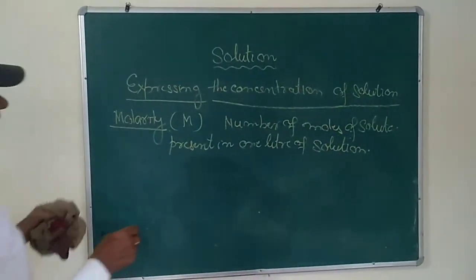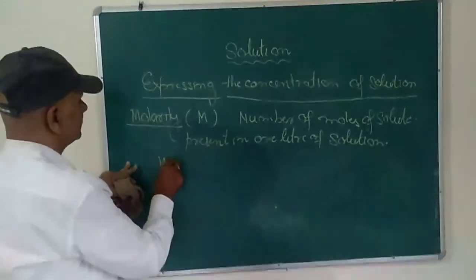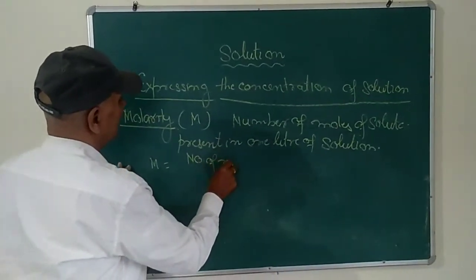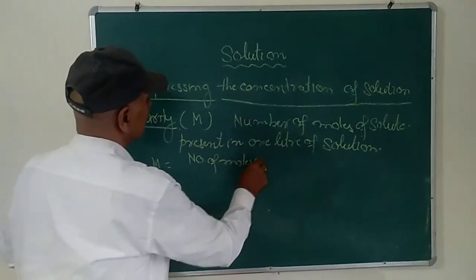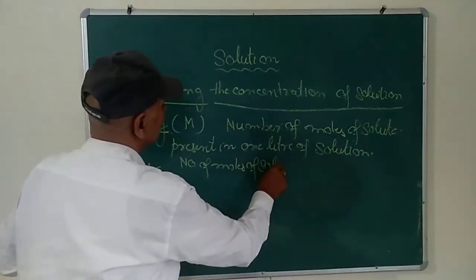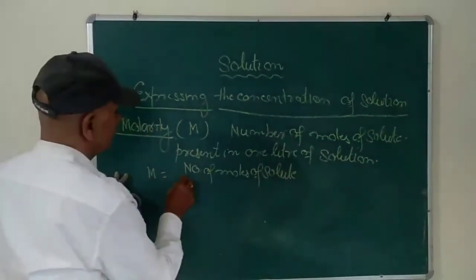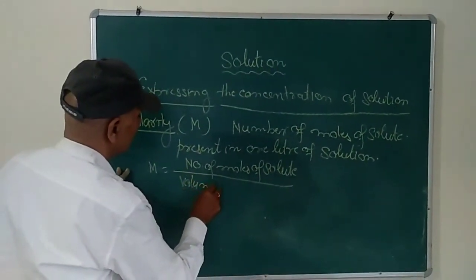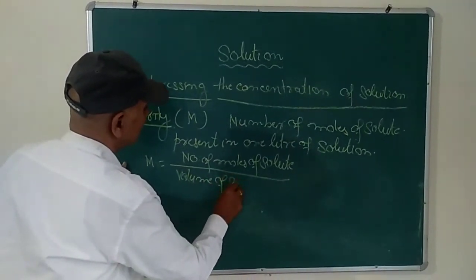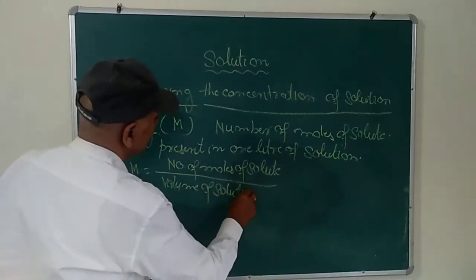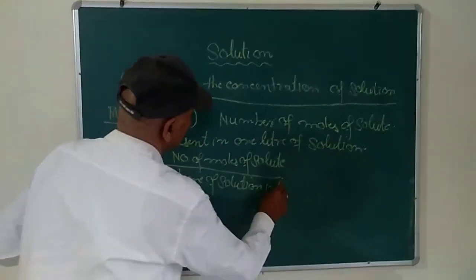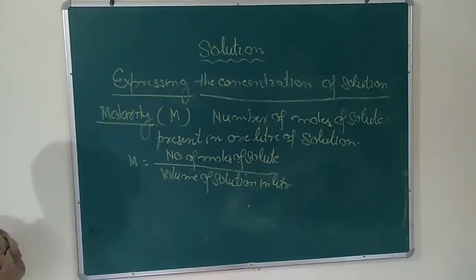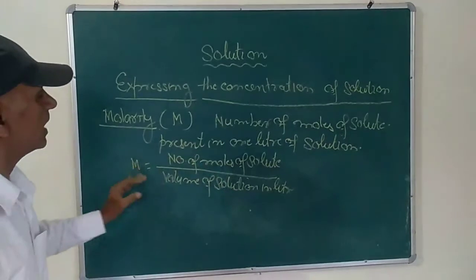Mathematically, you can express it. The molarity is equal to the number of moles of solute divided by the volume of solution in liter. So the number of moles of the solute dissolved per liter of the solution is called molarity.